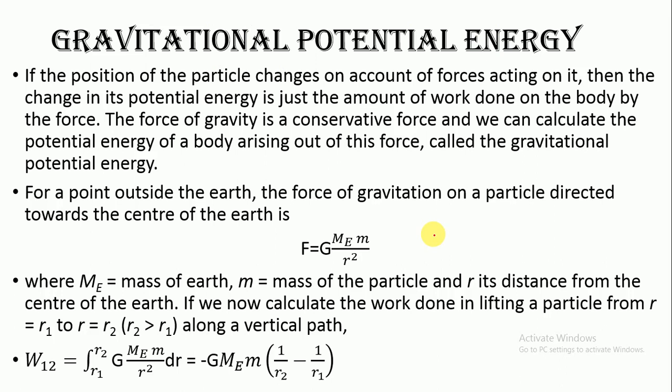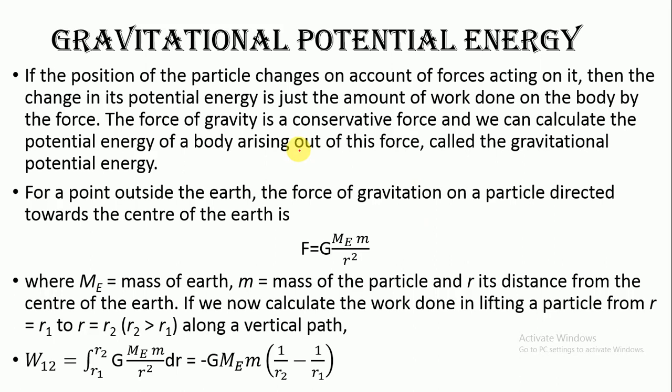We know that if the position of a particle changes on account of forces acting on it, then the change in its potential energy is just the amount of work done on the body by the force. The force of gravity is a conservative force, and we can calculate the potential energy of a body arising out of this force, called the gravitational potential energy.